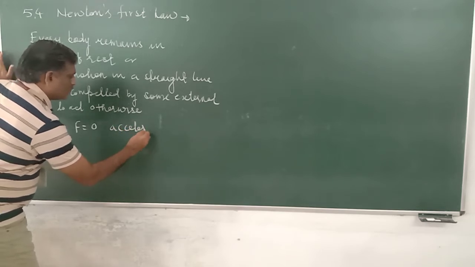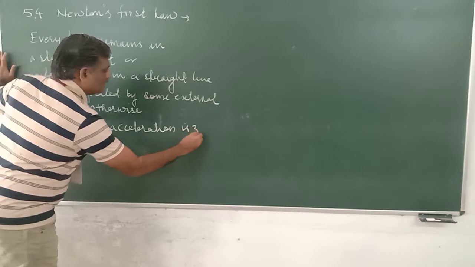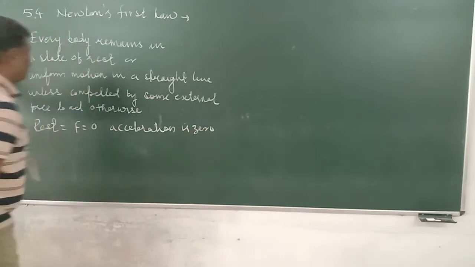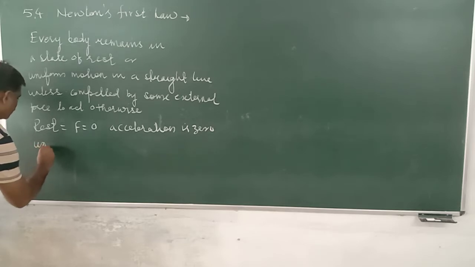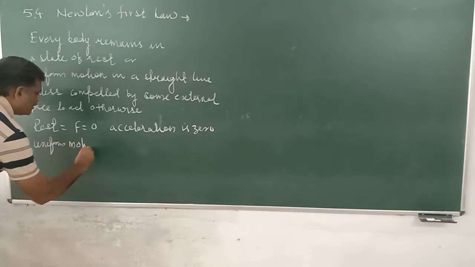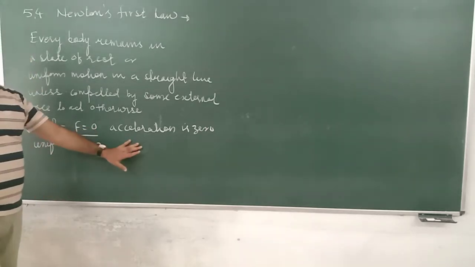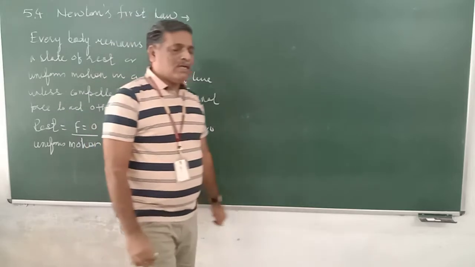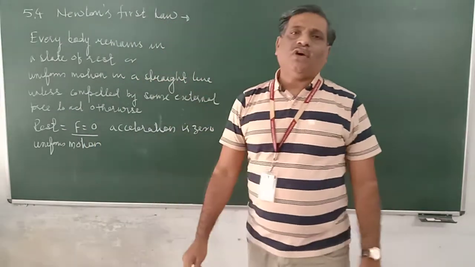It is not accelerated; acceleration is 0. This is the first case. The second case described is uniform motion. In that case also, force is equal to 0 and acceleration is equal to 0. So these two situations were part of Galileo's law also.